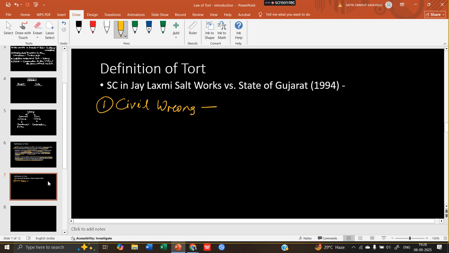Okay, so what is a civil wrong? I have explained. In case of a civil wrong, what we basically do is go for a civil proceeding. In India, for a criminal wrong there is one proceeding, for a civil wrong there is another proceeding. For a criminal wrong, you have to go to the police, the investigation will start, then the charge sheet is submitted, and the trial begins. After the trial, there is a judgment and the authorities execute the judgment, whether it is punishment, death sentence, fine, etc. But in case of a civil wrong, you have to go through a civil proceeding.